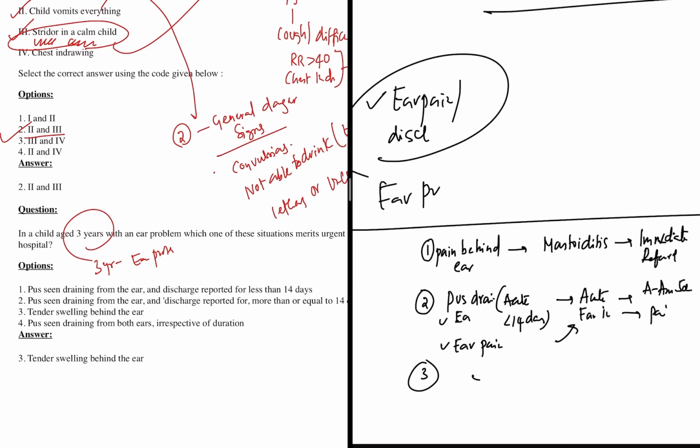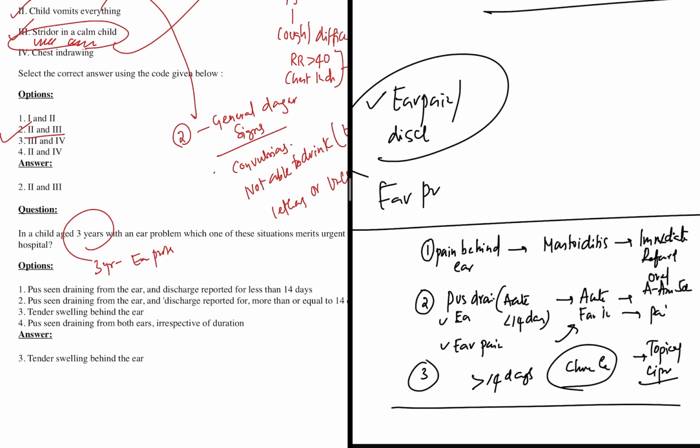If the pus is draining but it is more than 14 days, then I am talking about chronic ear discharge. So in any chronic ear infection, we don't have to straight away give oral amoxicillin. We can give topical ear drops with ciprofloxacin, and we can advise ear wicking, like drying the ear by wicking, and follow up is advised. So these are the two criteria.